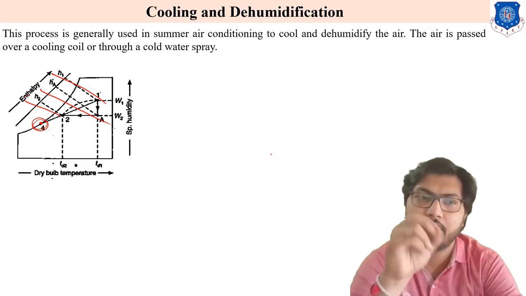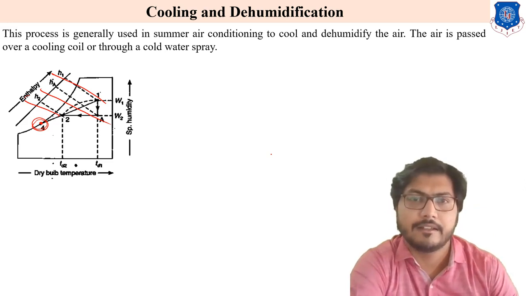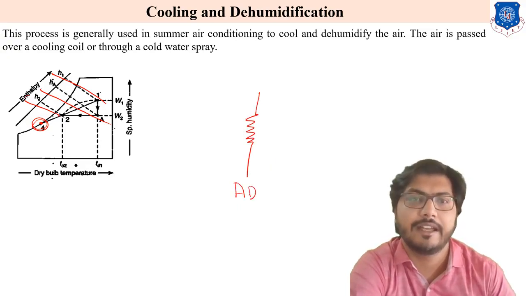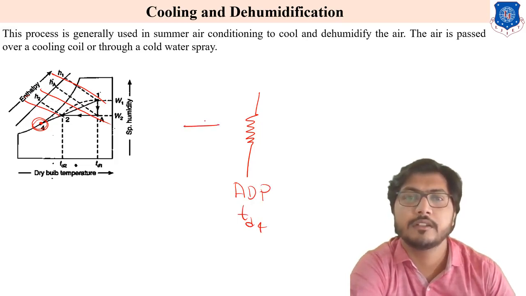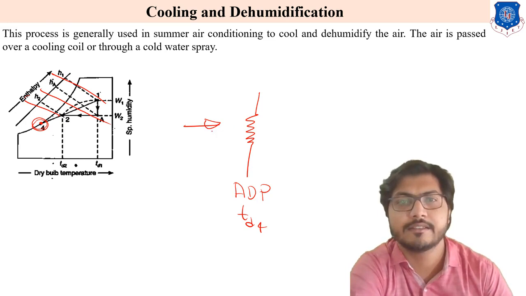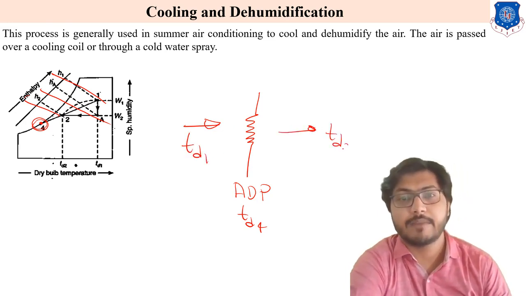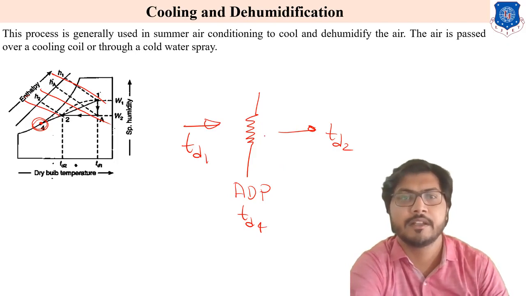Like this is our coil, whose temperature is ADP, or TD4, and the air entering and contacting this coil is at TD1, and after that TD2. Here we can also write bypass factor: if the total air does not contact the coil, we can write bypass factor for this.